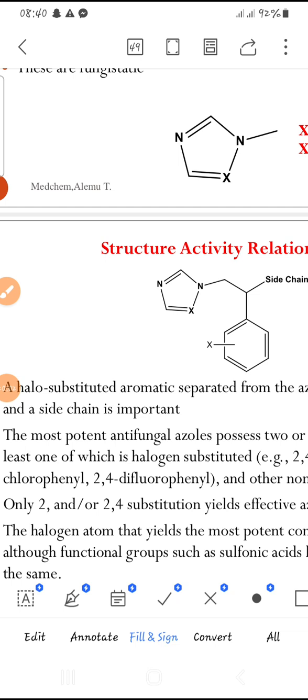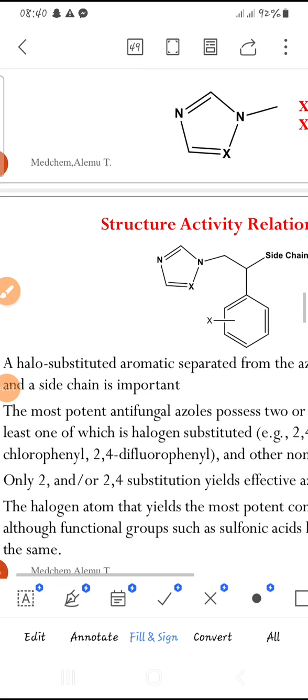Number three, halogen substitution, ortho, para, or only ortho, is very important. Para is also important, but para is less potent than only ortho or ortho-para substitution.